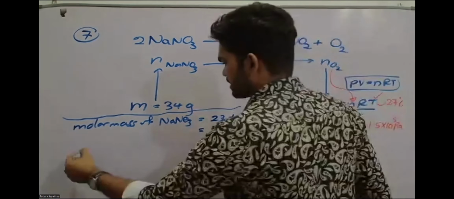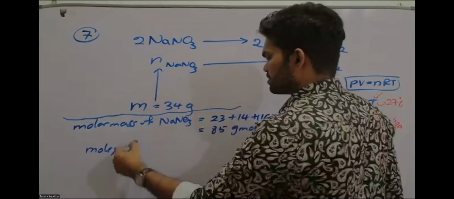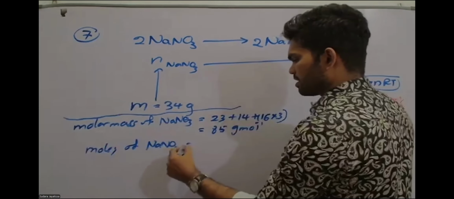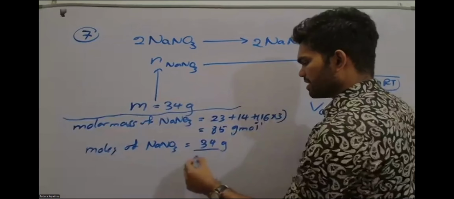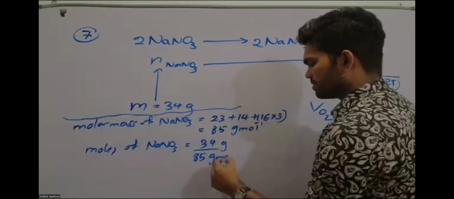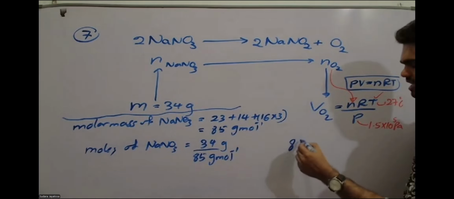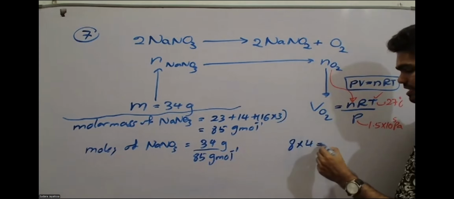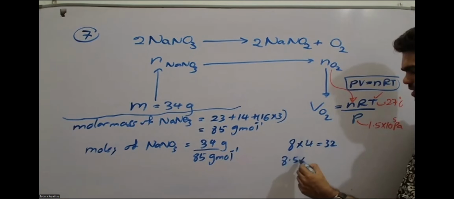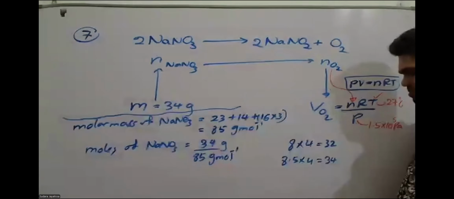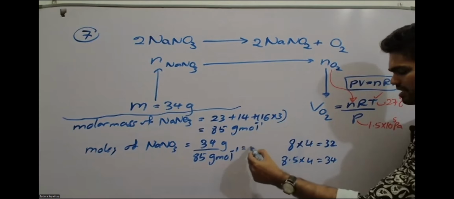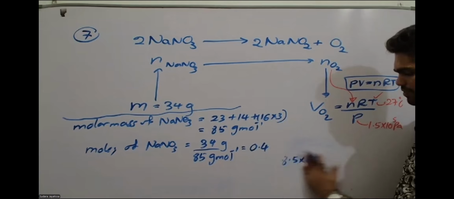Right? Then you are going to find the moles of NaNO3. You are going to divide this 34 grams by 85 grams per mole. It's actually divisible because 8.5 into 4 will be 34. Okay, it's divisible, right? But you are dividing by 85. That means 0.4. 0.4 moles will be there.